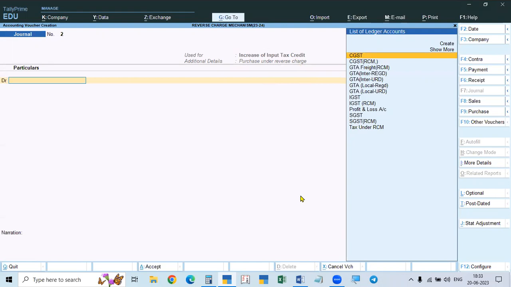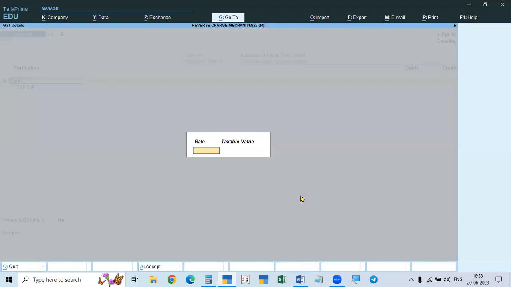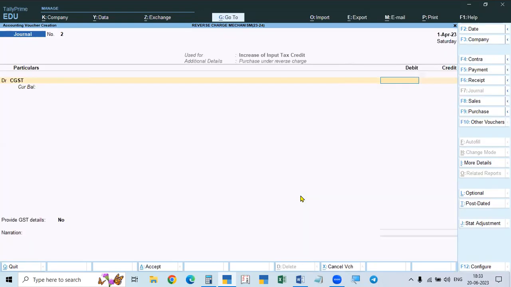Okay. Now CGST ordinary input tax credit means, along with other input tax under forward charge, this will also be included. That's why you have to take CGST and SGST, ordinary, not RCM. That is only liability. For RCM, you have to take 2.5% of 50,600, 1,265, again debit.